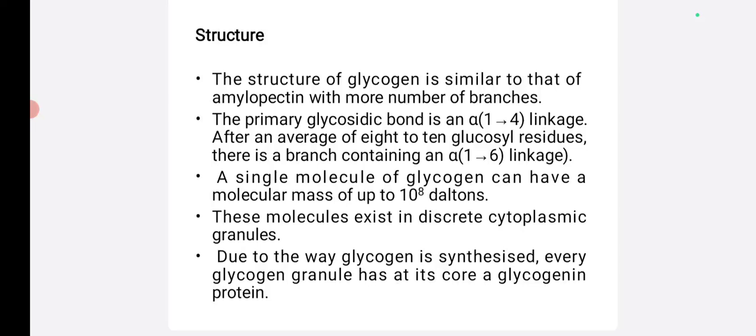In amylopectin, there is a branch every 24 units, but in glycogen there is a branch every 8 to 10 units. So compared to amylopectin, glycogen has more branches.